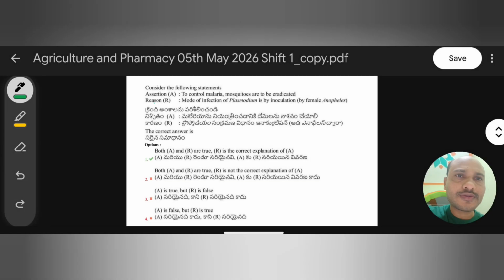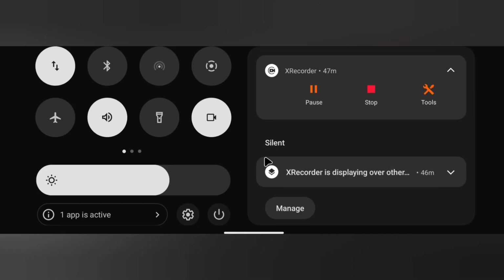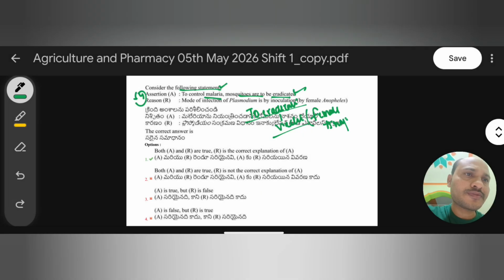Okay. Next one, question 54. Consider the following statements, type of question given. To control malaria, mosquitoes are to be eradicated. Yes. Here, eradicating the vector, that is the female anopheles mosquito.